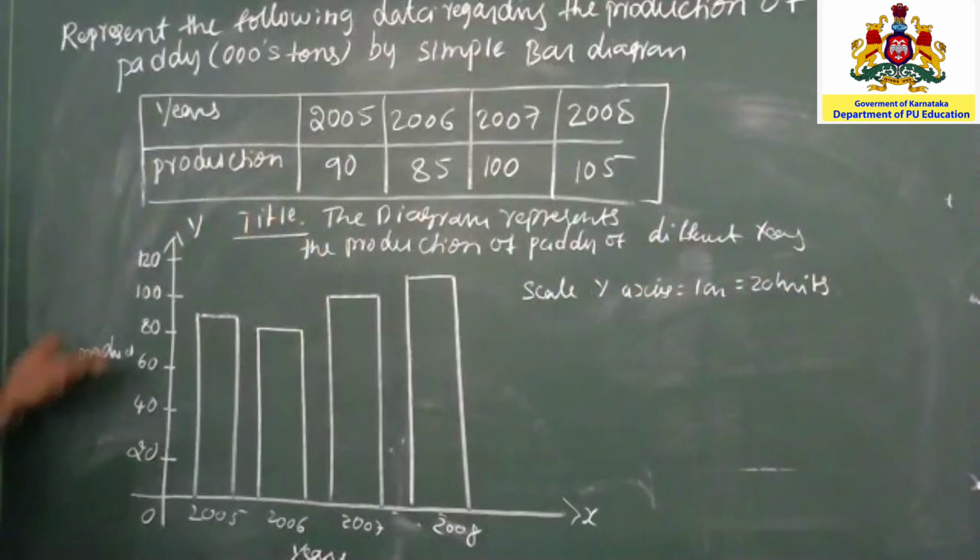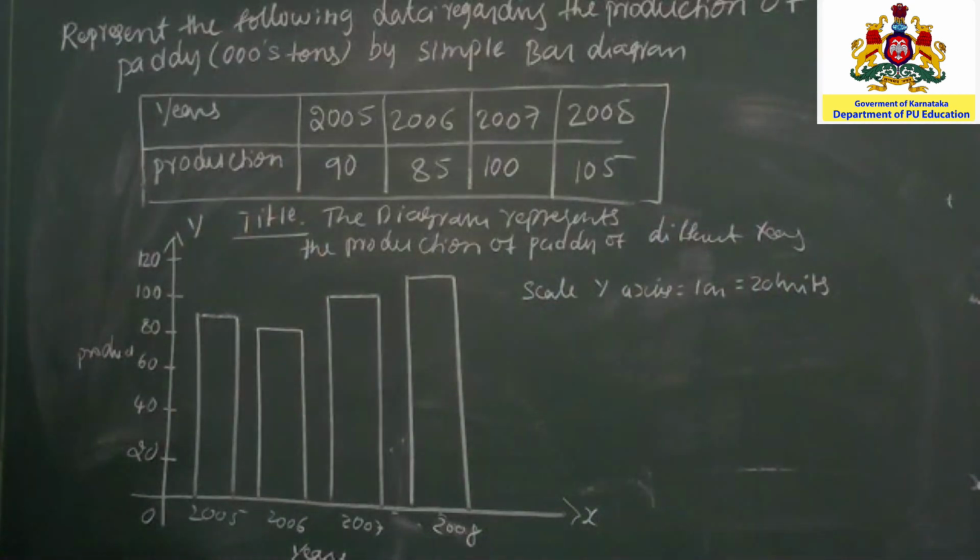So this is another example of simple bar diagram, right? So next we go for another, the second one, dimensional.